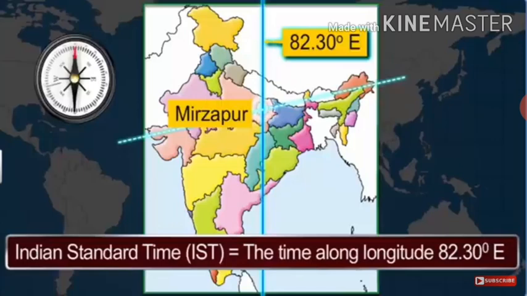82.5 degree east is treated as the standard meridian. The local time at this meridian is taken as the standard time for the whole country and it is known as the Indian Standard Time, and it passes through Mirzapur. Where is Mirzapur? It is in Uttar Pradesh. Now related to this, some questions.